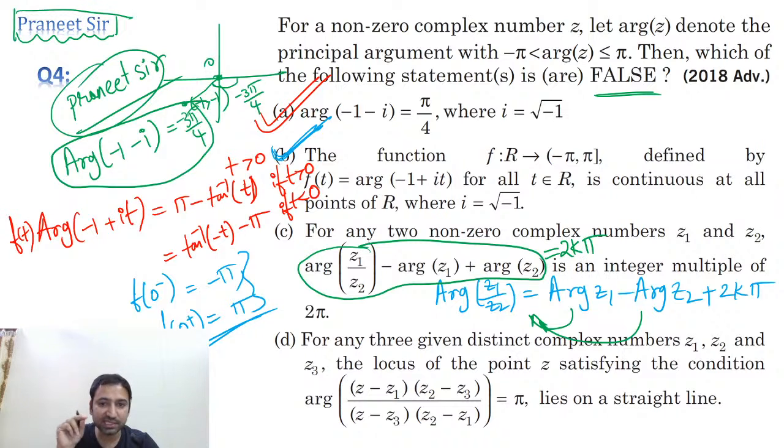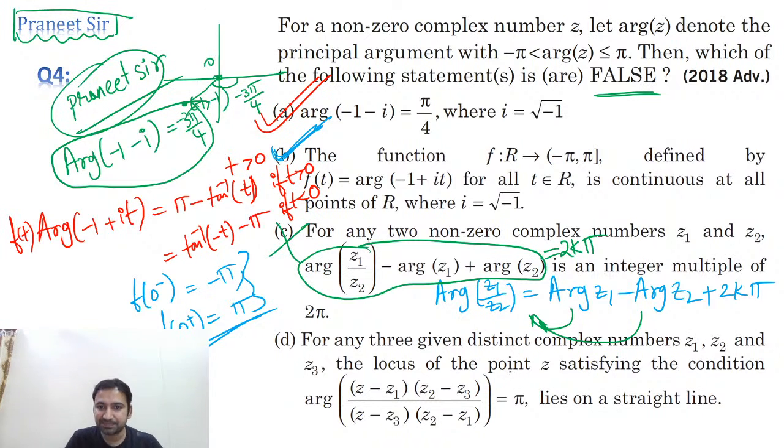Clear, na? Whatever he is saying is correct. So the third option is a true statement, but he is asking for the false statement. So can we say that option C is wrong? Why? Because option C is a true statement. Whatever he is saying is correct, but we need the false statement. Can I say that option C got eliminated? Yes, option C got eliminated. Now let's see this option D, guys. What is this option D?